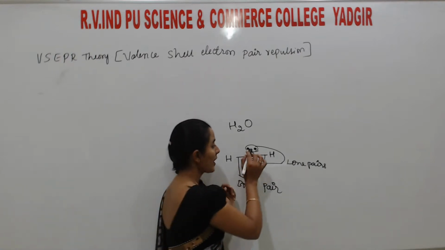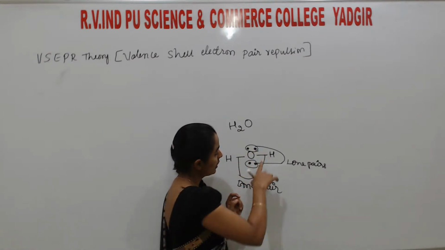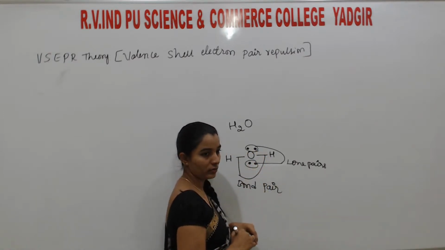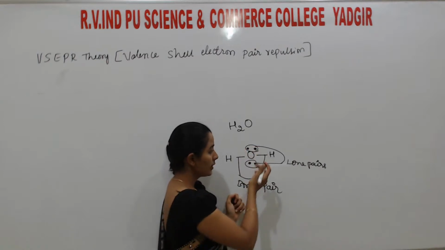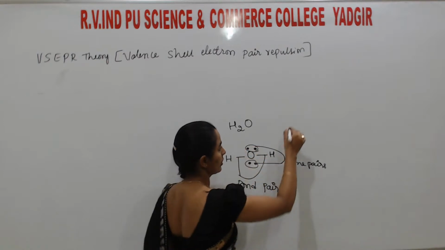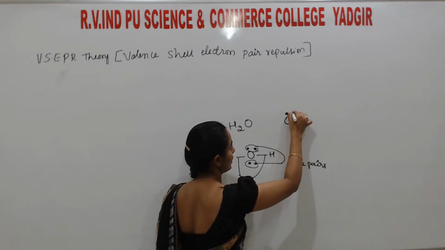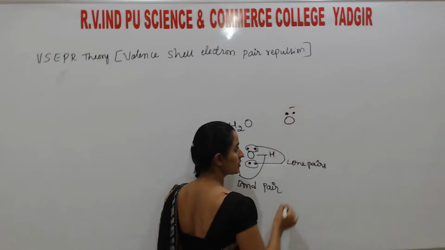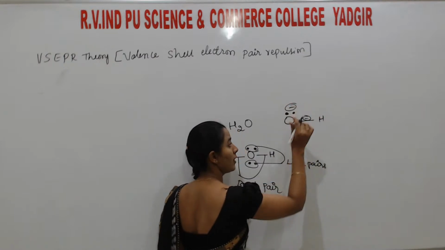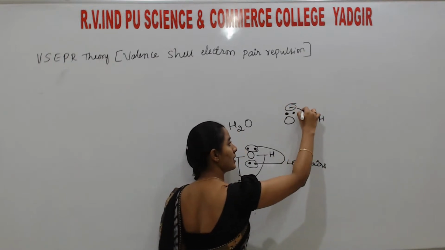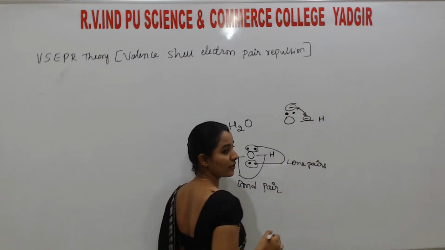And remember, the lone pair is also an electron, and these bond pairs are also electrons. So this is also negative in charge, and these are also negative in charge because both are electrons. Then minus and minus means there is a repulsion force.